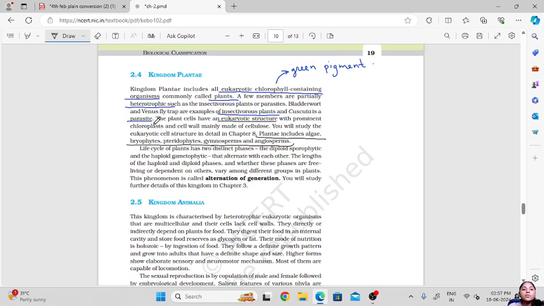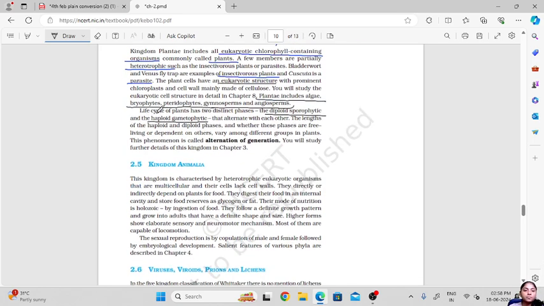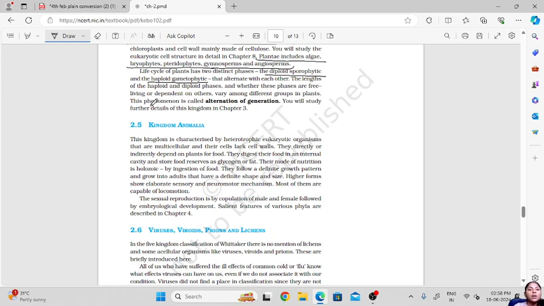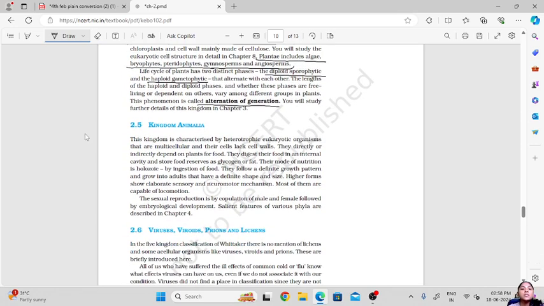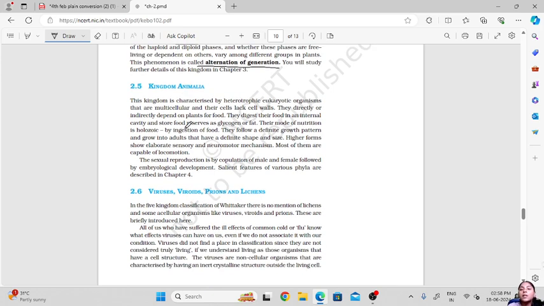Then the life cycle of these plants has two distinct phases. The first one is the diploid sporophytic phase and the haploid gametophytic phase, and they alternate with each other. Okay, so the sporophytic and the gametophytic phase of these plants will alternate with each other. Now about all this, the alternation of generations and all, we will learn in a separate chapter, that is the kingdom Plantae.